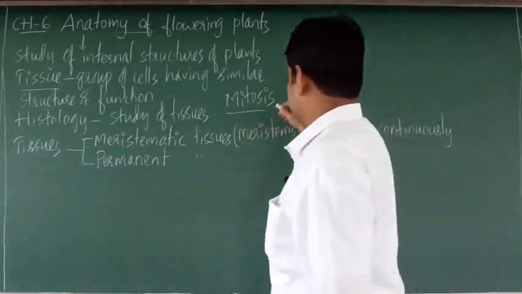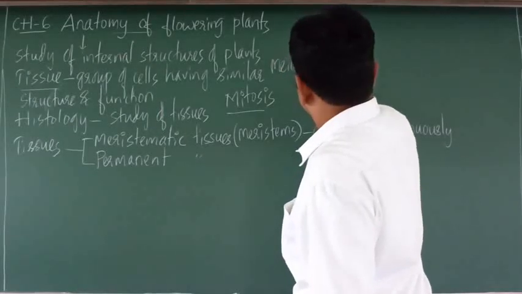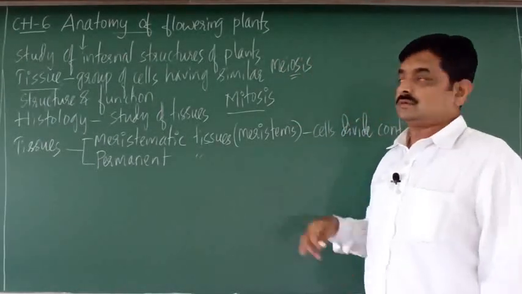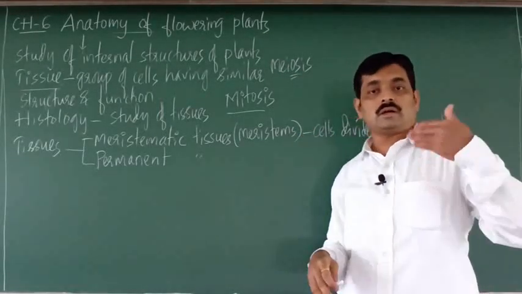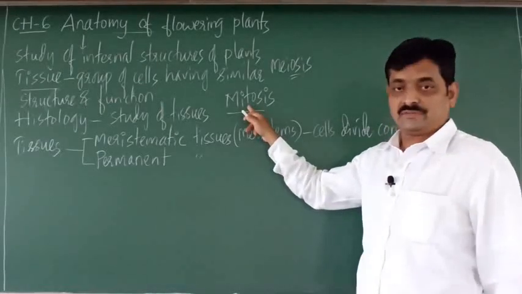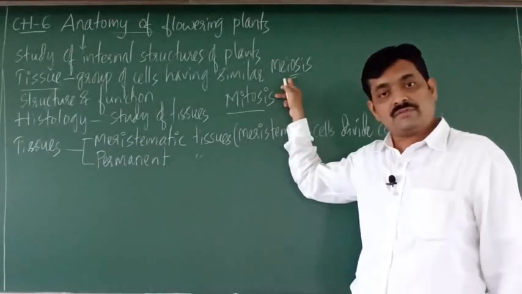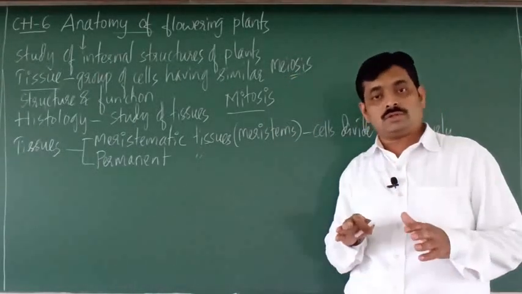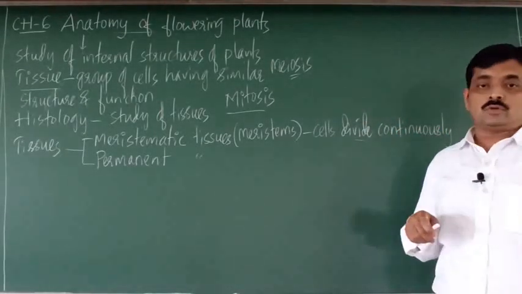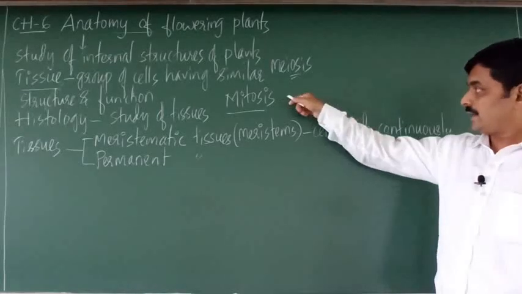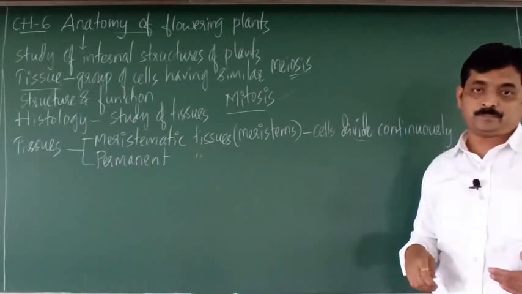Another type of cell division is meiosis. This is a reduction division. Details we shall consider in the coming videos. Mitosis is equal division where chromosome number remains constant. Meiosis is reduction division where chromosome number is reduced to half. So meristematic cells divide by mitosis and produce new cells.